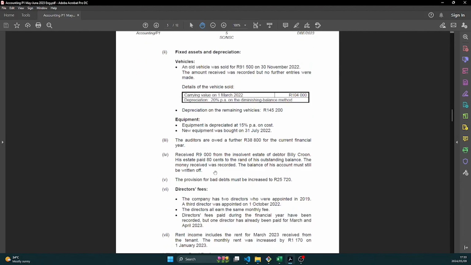And then for this one, we are told that we received 9,000 from an insolvent estate of a debtor, Billy Kroon. His estate paid 80 cents to the rand of his outstanding balance.